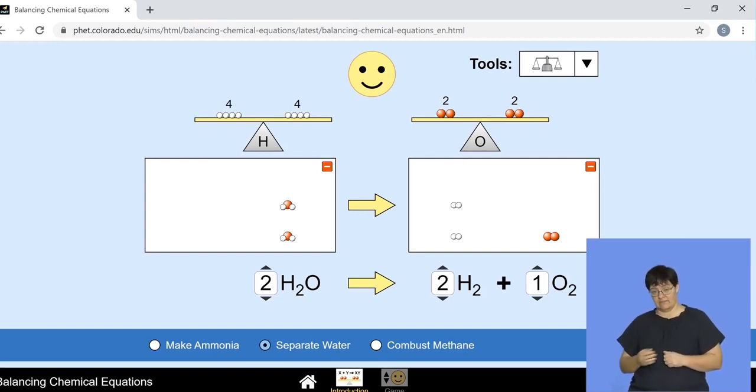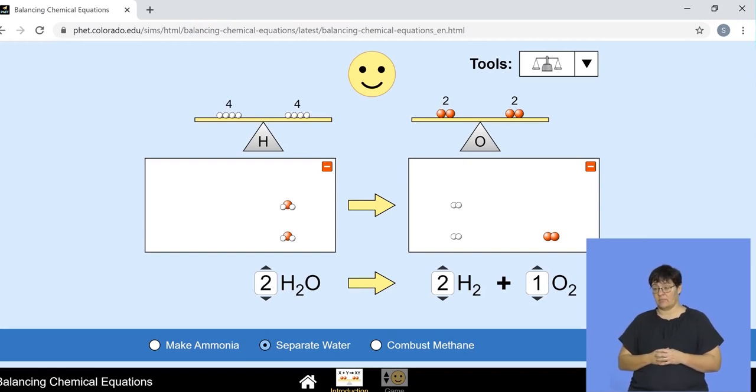So if we've got 2 molecules of water, from there we can get a molecule of oxygen, which is why the equation is balanced. So the number of atoms of oxygen on the left-hand side also equals the number of atoms of oxygen on the right.